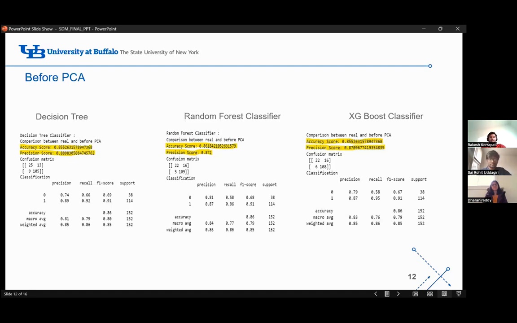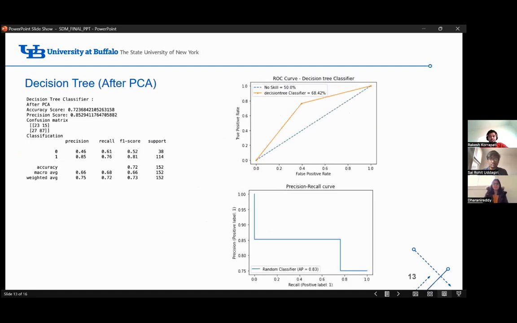Now let's take a look at random forest classifier. The accuracy score for random forest classifier is 0.8, whereas the precision score is 0.87. For XGBoost classifier, the accuracy score is 0.85 and the precision score is 0.87. Now let's see how these results look like after PCA. After PCA, the accuracy score for decision tree is 0.72 and the precision score is 0.85.